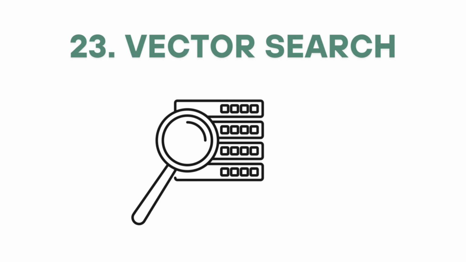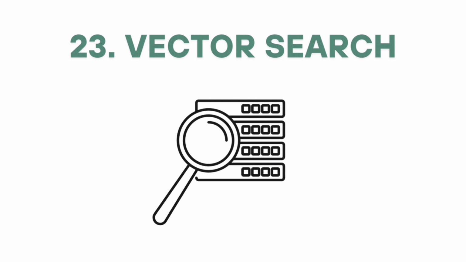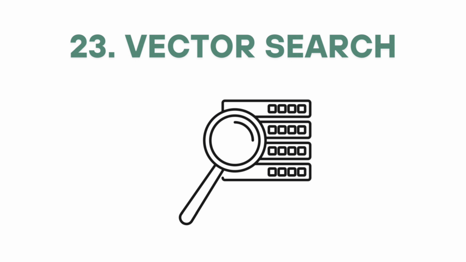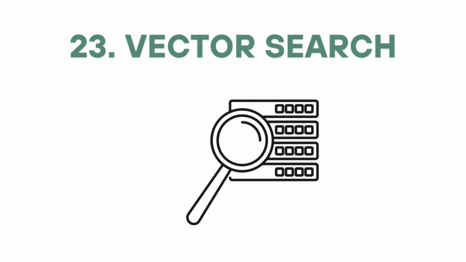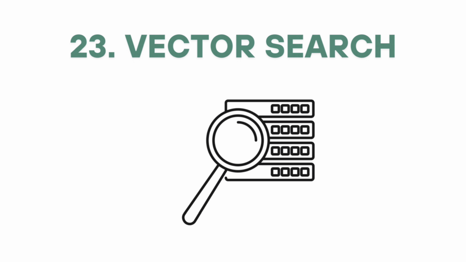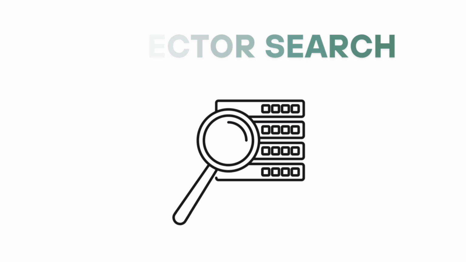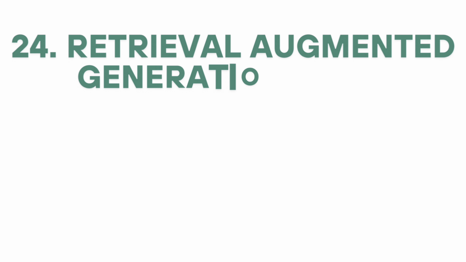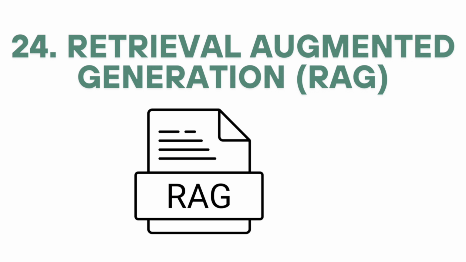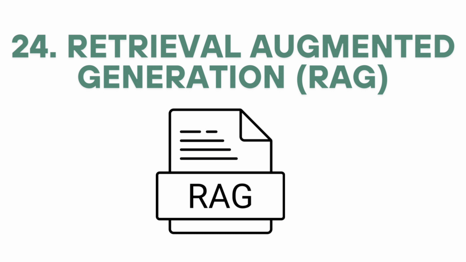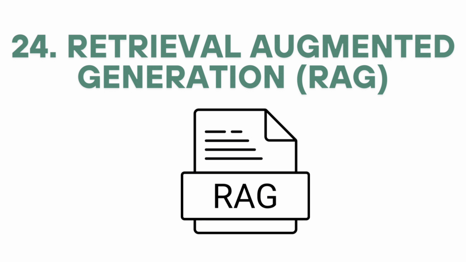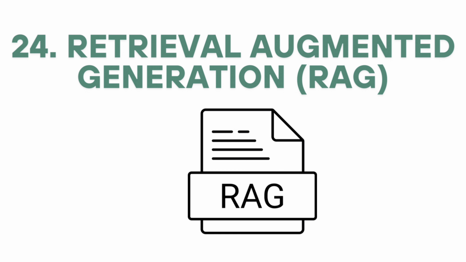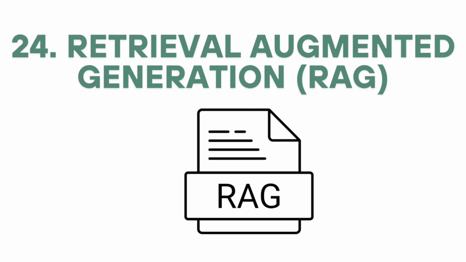Vector search. A method of searching based on similarity between embeddings using techniques like cosine similarity or Euclidean distance. Used in semantic search and retrieval augmented generation. 24. Retrieval augmented generation, RAG. Combines vector search with generative models by retrieving relevant documents to enhance generation. Key in enterprise chatbots and LLM applications.